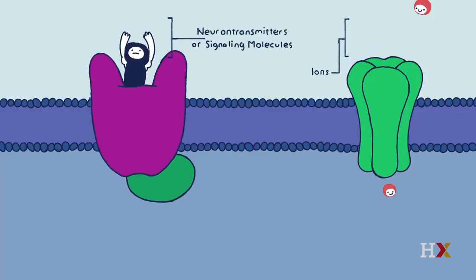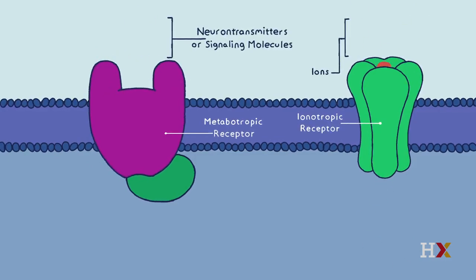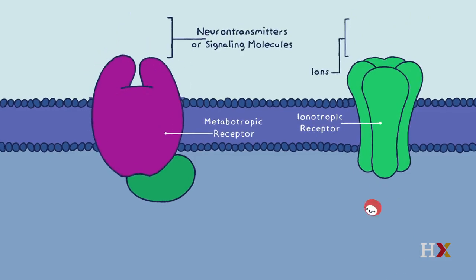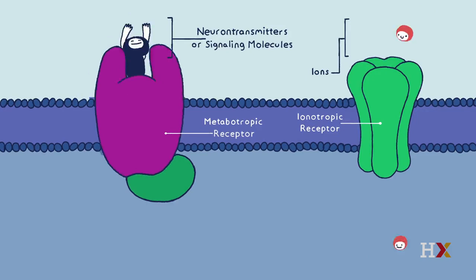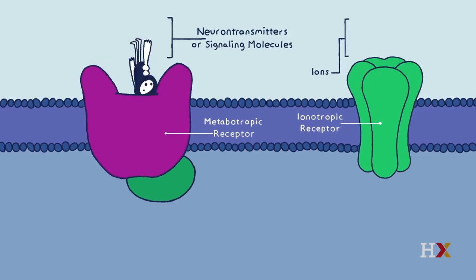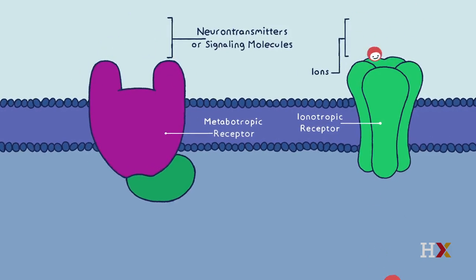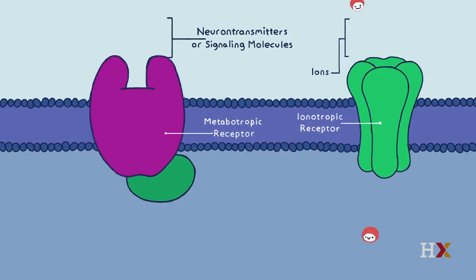In contrast, metabotropic receptors operate at much slower speeds. These receptors are not ion channels at all, in fact. Metabotropic receptors induce changes in the electrical and biochemical properties of the postsynaptic neuron in the range of hundreds of milliseconds to seconds. Since they're not ion channels, they don't allow charges to pass through the membrane directly.